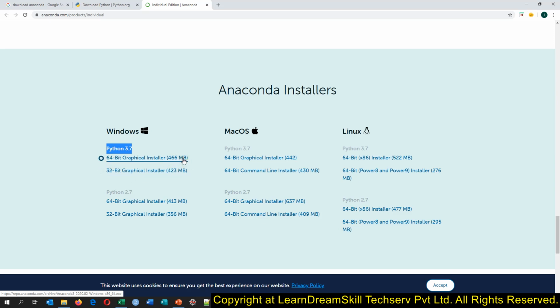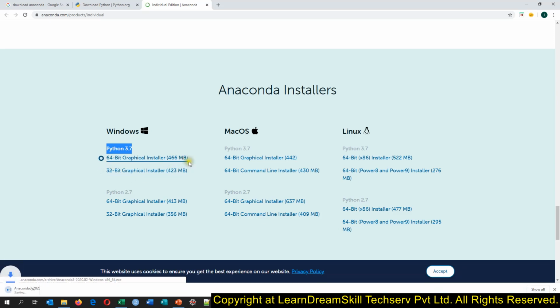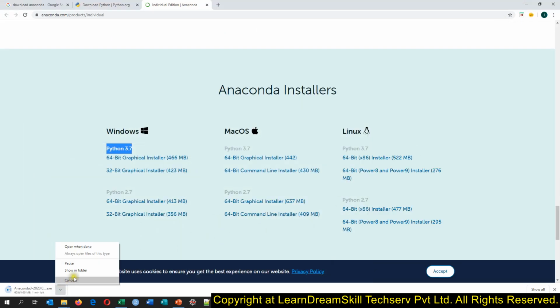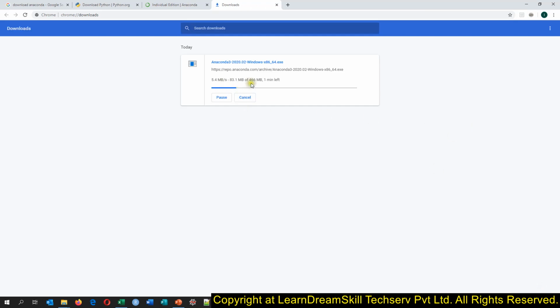I'll click on the 64-bit setup, and see here, it has started downloading and it will take around 2 minutes to download. Let me show you, show all. Click here. It will be done within 1 minute or so. It is around a 450 MB package.